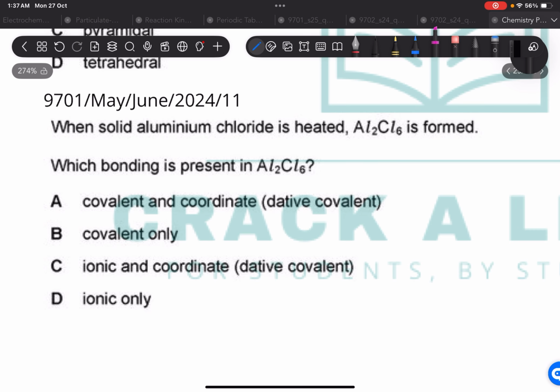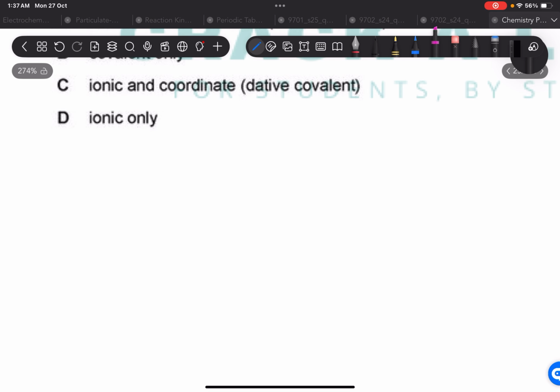When solid aluminum chloride is heated, Al2Cl6 is formed. Which bonding is present in Al2Cl6? That's so simple that you just need to draw it, and even if you don't draw it, you should learn this. You have aluminum, you have 3 simple covalently bonded chlorines to it.